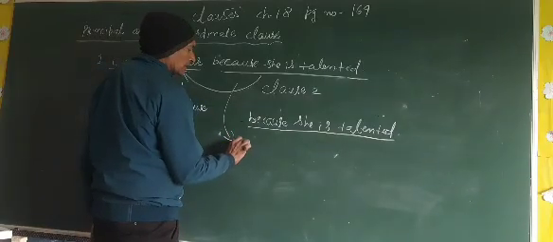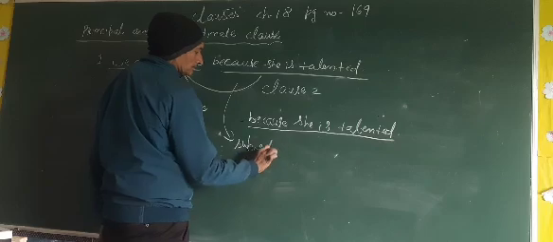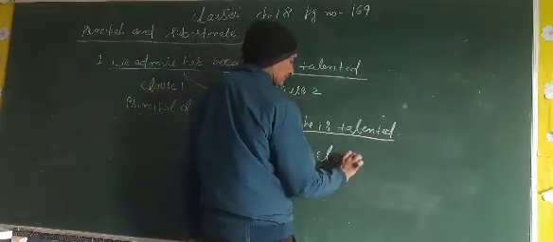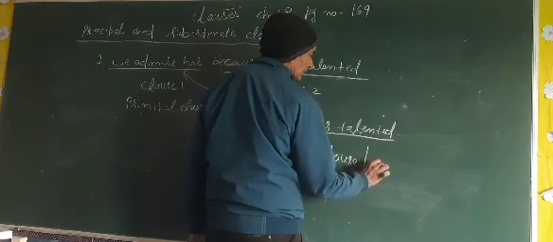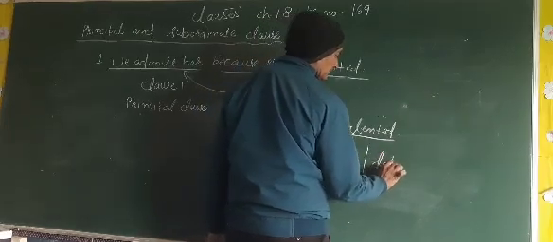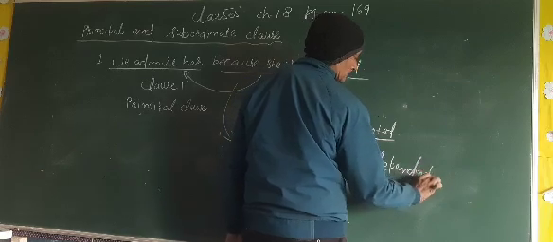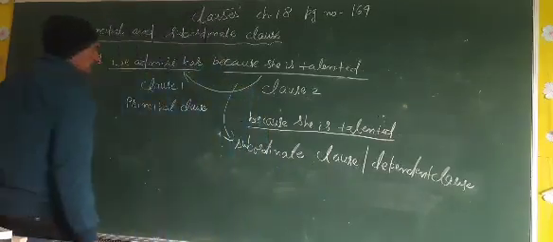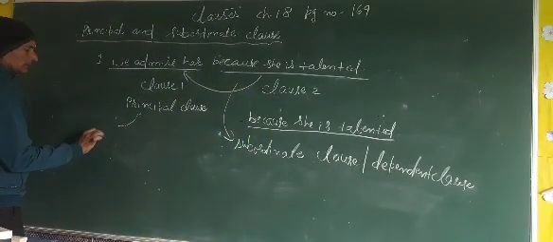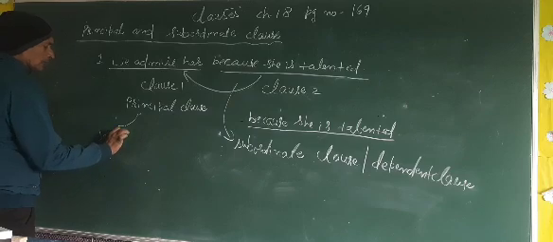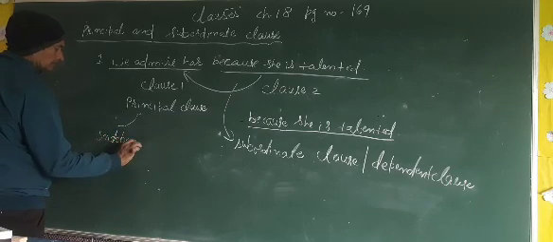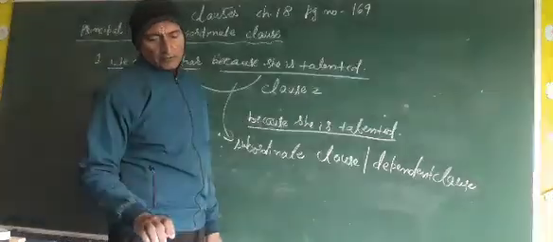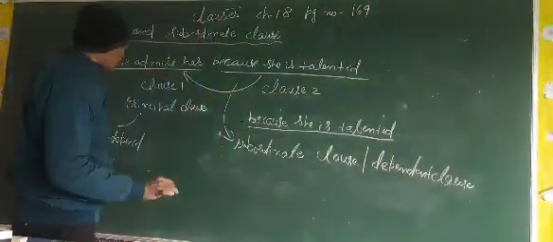The other name of subordinate clause is dependent clause. Now the other name of principal clause is independent clause. This is dependent clause and this is independent clause.